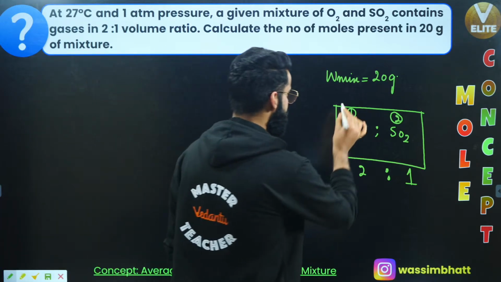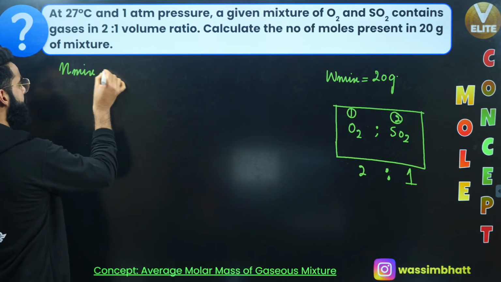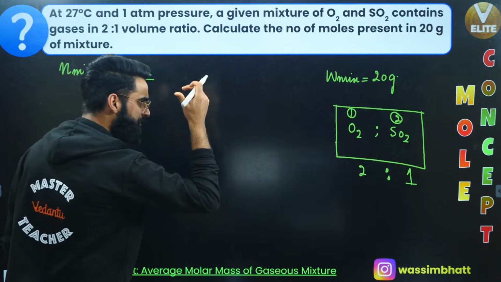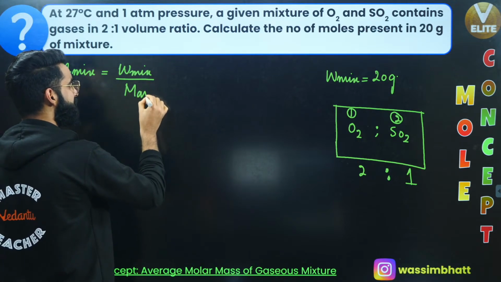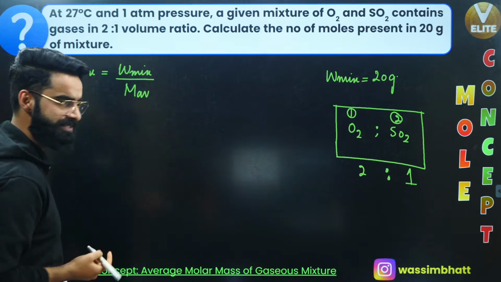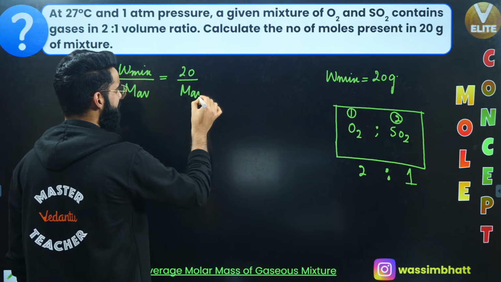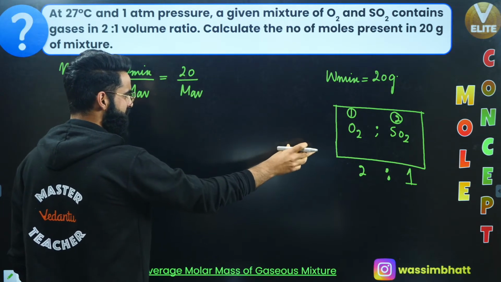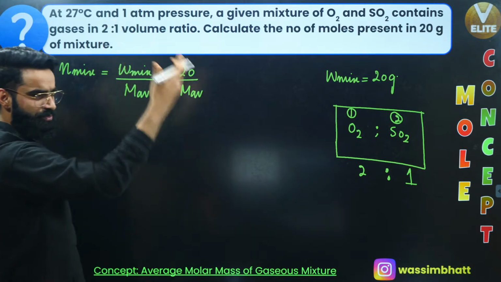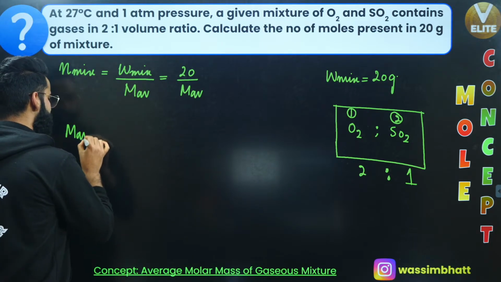All right, look here, guys. Now, what we are supposed to calculate is the total moles present in the mixture, which is going to be equal to mass of the mixture divided by molar mass of the gaseous mixture. But molar mass of the gaseous mixture is what we call average molar mass of the mixture, right? It's going to be mass of the mixture, given to me as 20 grams, divided by average molar mass of the mixture. I'll be calculating that first. After calculating the average molar mass of the mixture, I'll put that value in this equation. I'll be getting the number of moles present in the mixture, which I'm supposed to calculate, right? Now the point is how to calculate average molar mass of this mixture.